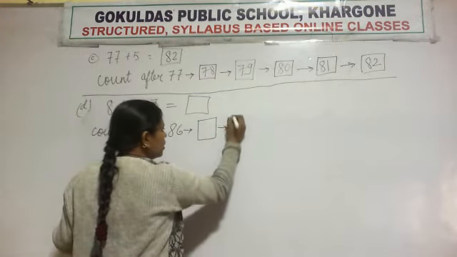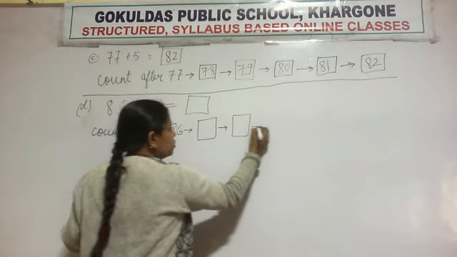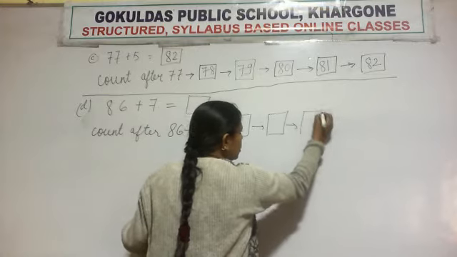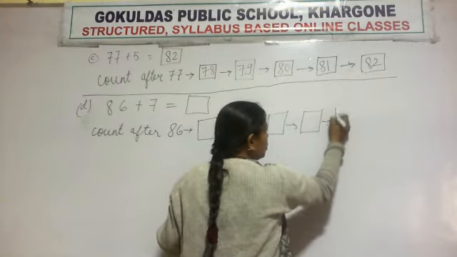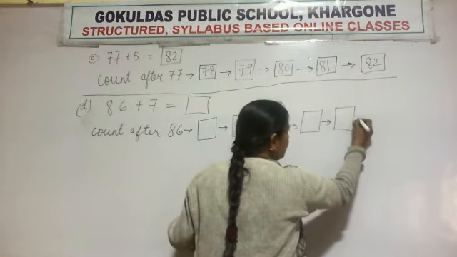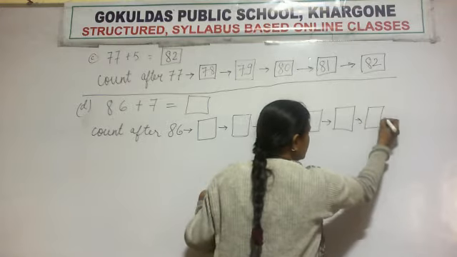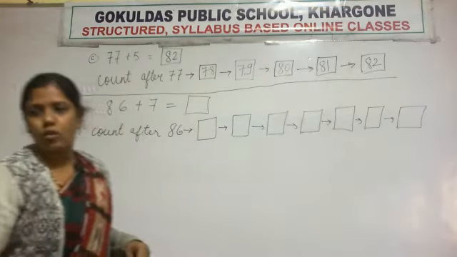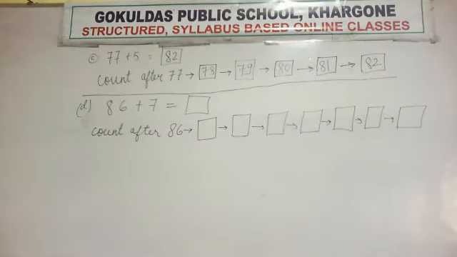1, 2, 3, 4, 5, 6 and 7. Make 7 boxes. So now start counting, start forward counting after 86.